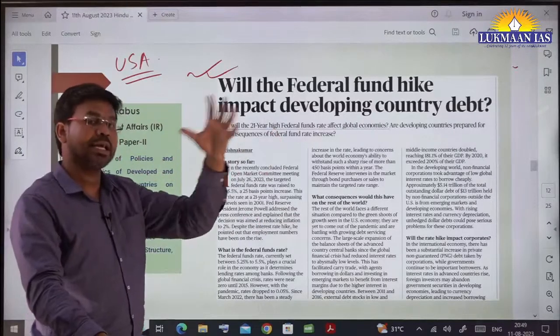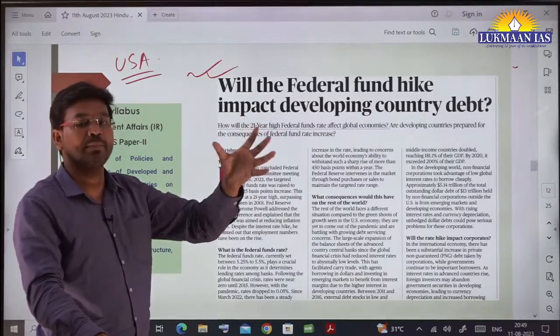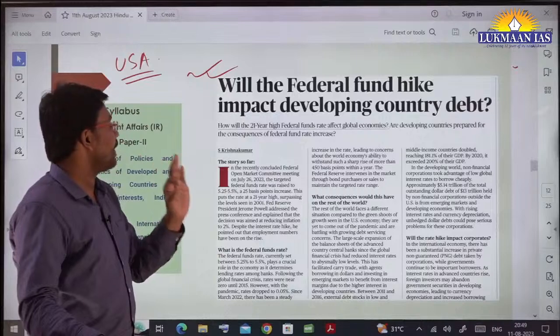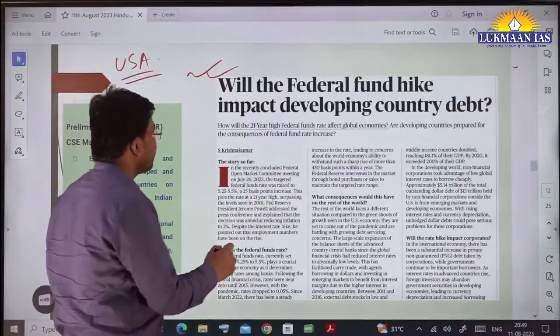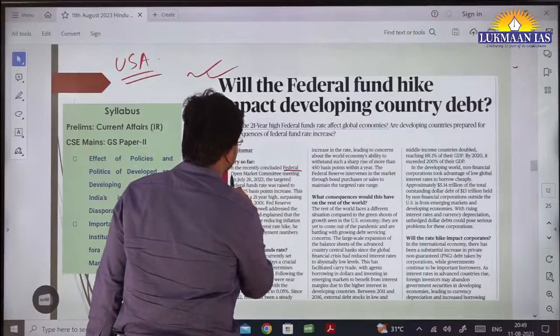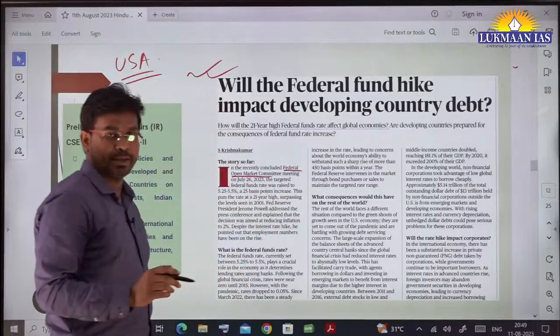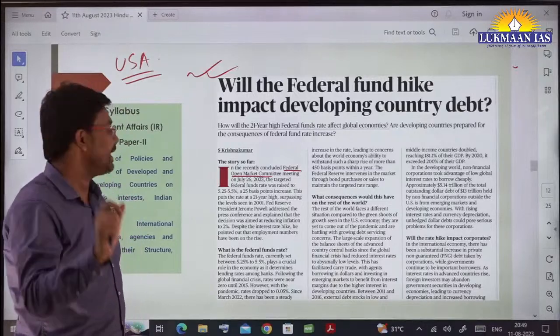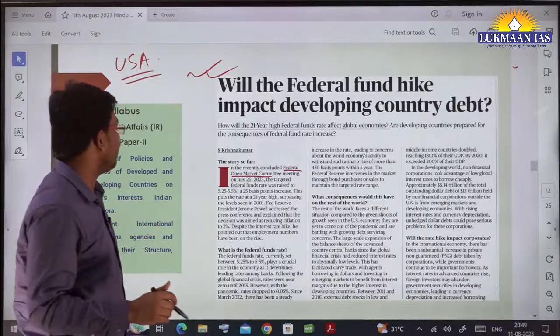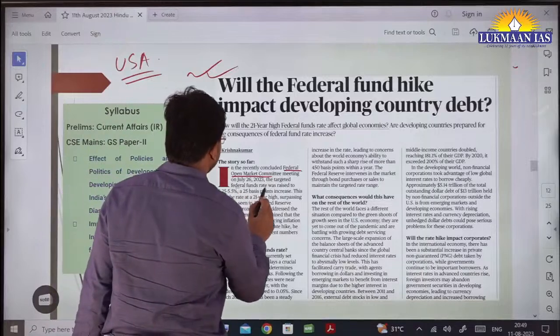As part of the Federal Reserve they have different committees. One of the committees is the Federal Open Market Committee, which has recently decided the federal funds rate, okay.